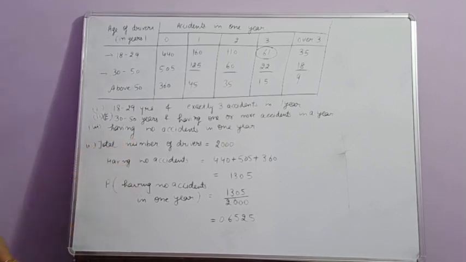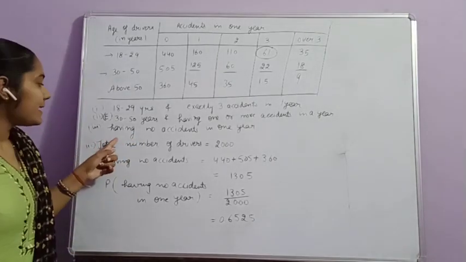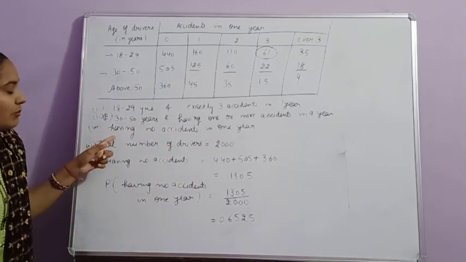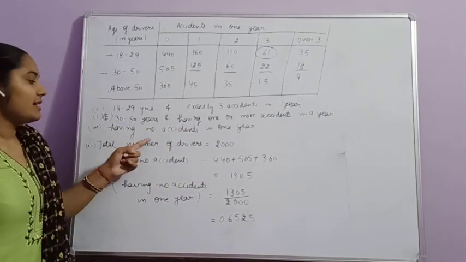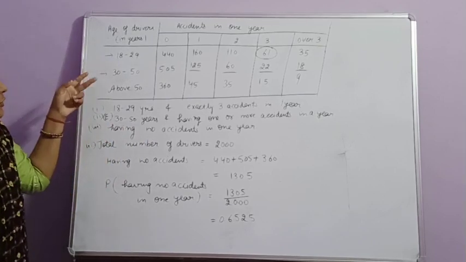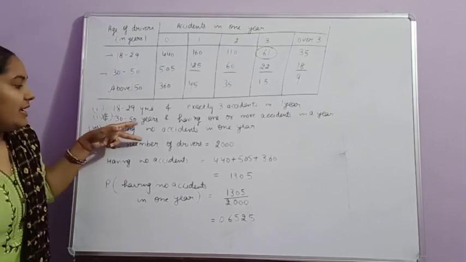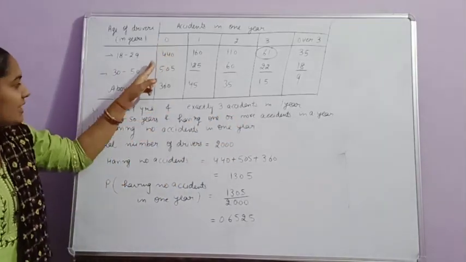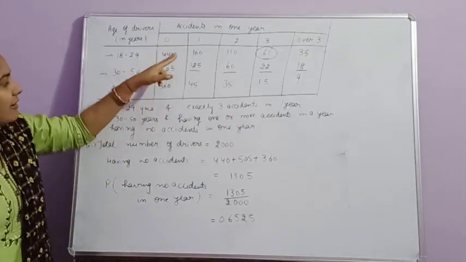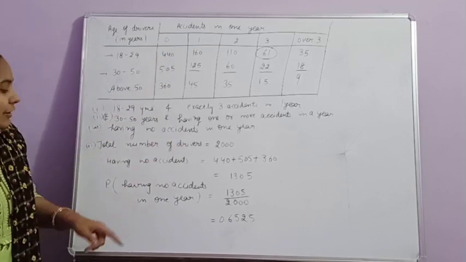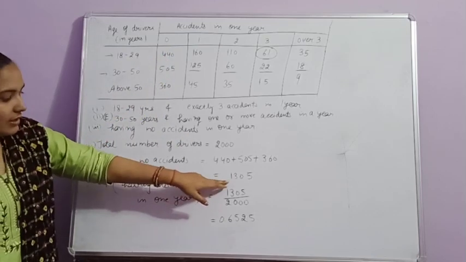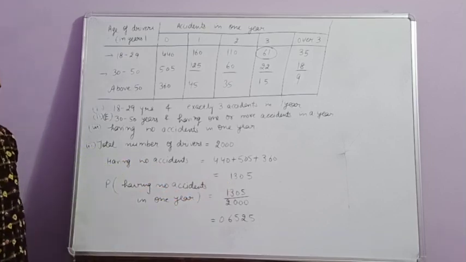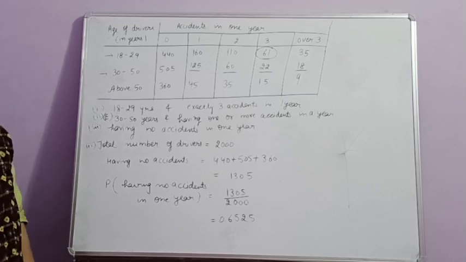And the last case is having no accident in 1 year. In this case age is not mentioned. Age mention नहीं है आपके पास. It means सभी age के जितने भी पर्सन हैं 18 to 29, 30 to 50, above 50, जिनका एक्सीडेंट नहीं हुआ 1 ईयर के अंदर, तो वो क्या होगा, सभी एज के ड्राइवर्स हैविंग जीरो एक्सीडेंट will be in our favor. Then the total is 1305 divided by the total number of cases 2000, that is 0.6525. Clear?